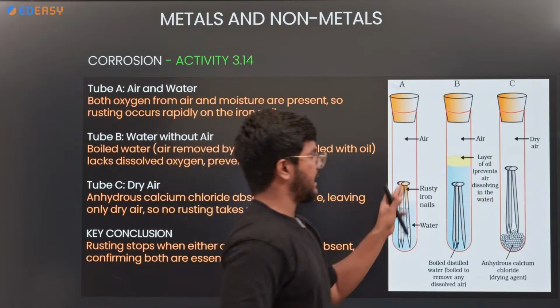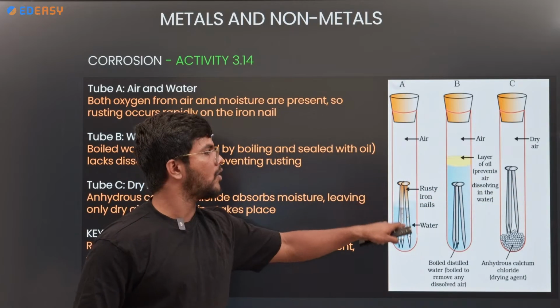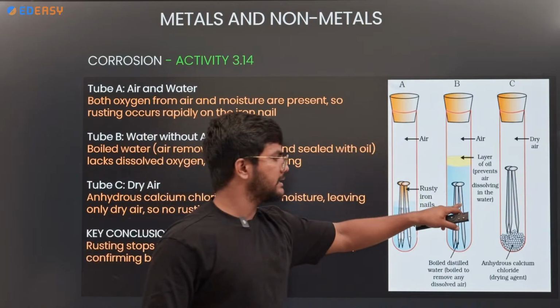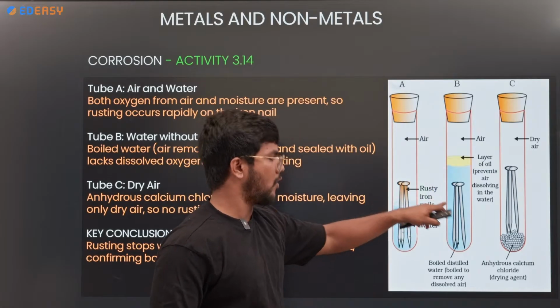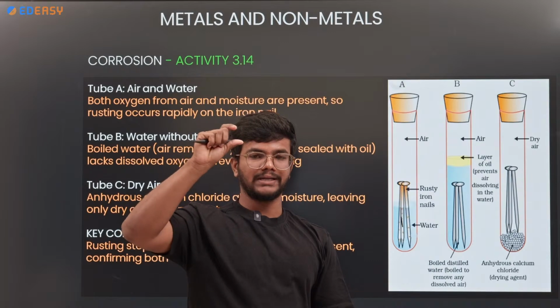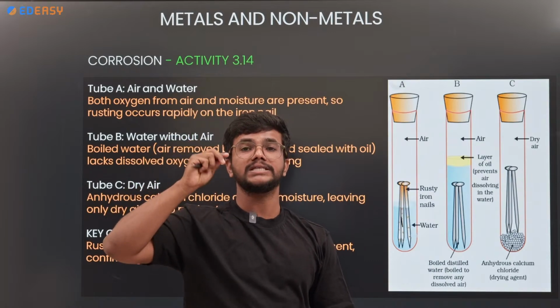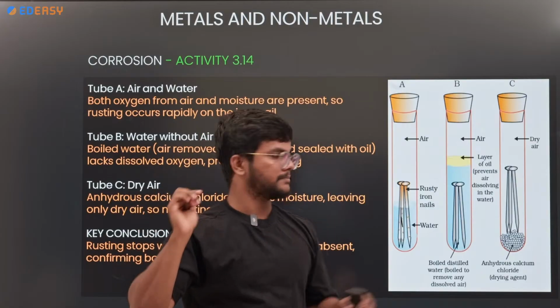Take 3 test tubes A, B, C. A contains the metal with the water and air. B contains iron nails with the water, and on top of the water layer we have added paraffin, which does not allow the air. So water is present but oxygen is not present.